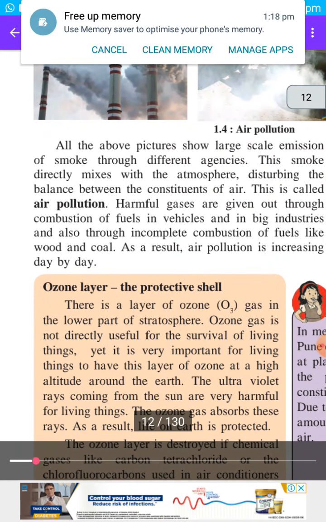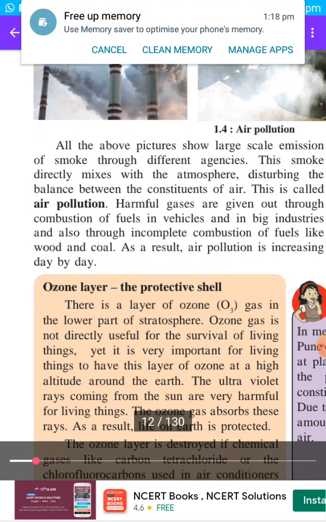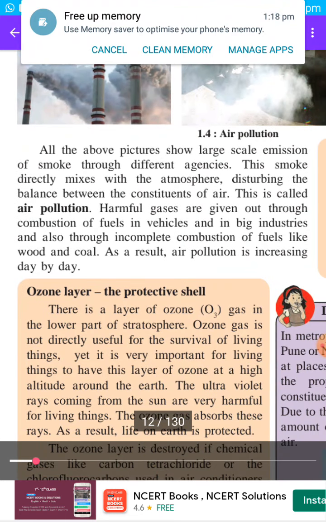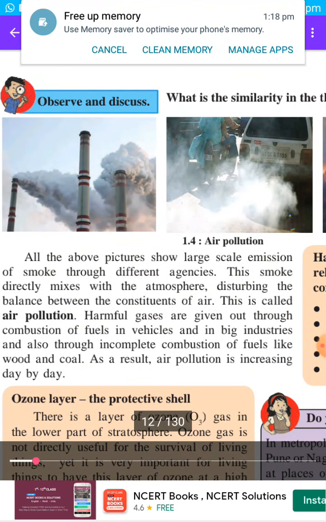Or there will be a question: write a short note on air pollution. What points are you supposed to write? First, write the definition of air pollution. Then, from which sources does air pollution take place?